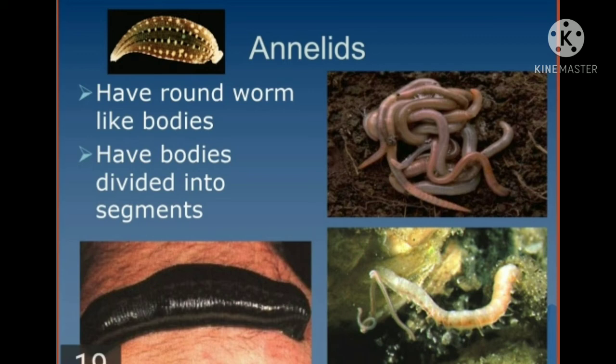Mostly hermaphrodites, and few are dioecious, as in the case of Nereis. So these are regarding the phylum Annelida, and the animals who belong to this phylum are called annelids. The best examples for the Annelida are the earthworm, leech or Nereis.